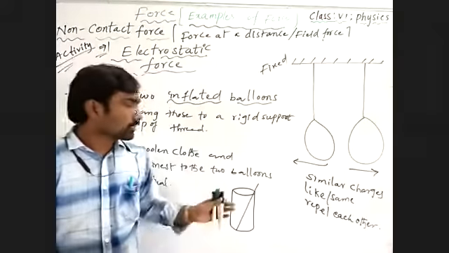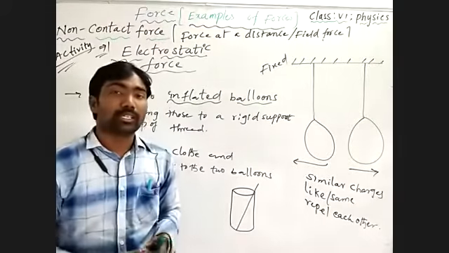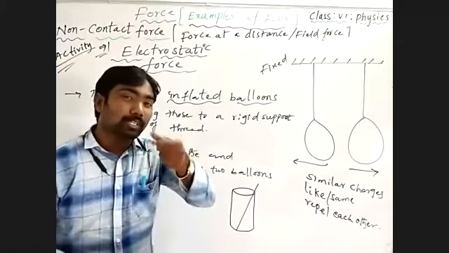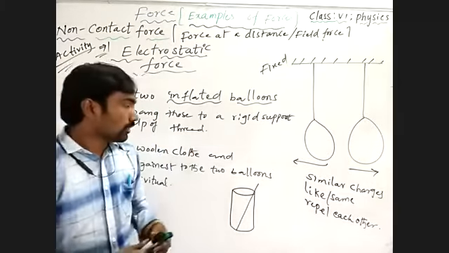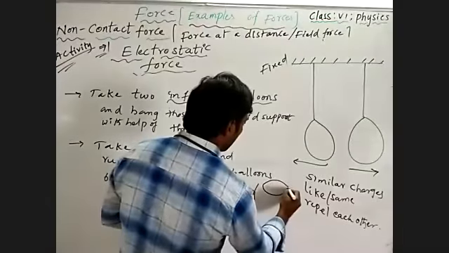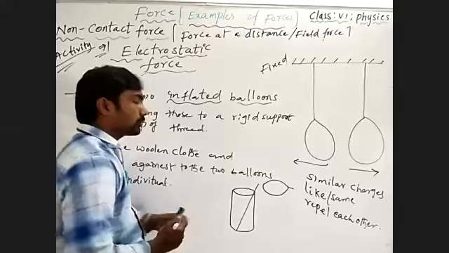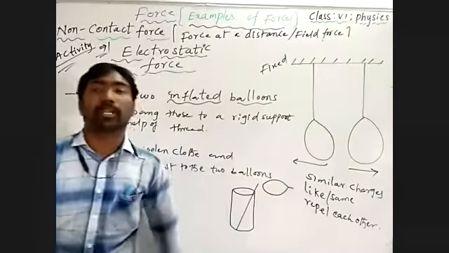Straw. What is a straw? A straw helps us to drink juice, to suck or sip juice or liquid. Understand? So when you bring that inflated charged balloon near to the straw, we may observe the straw is attracted by the balloon.